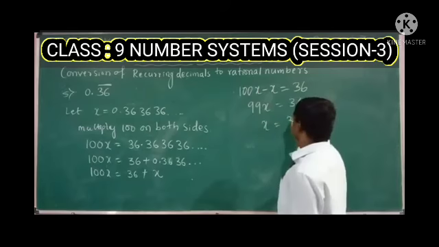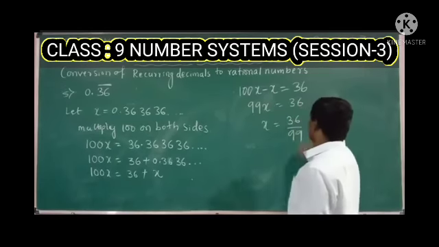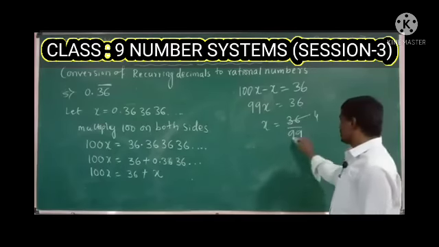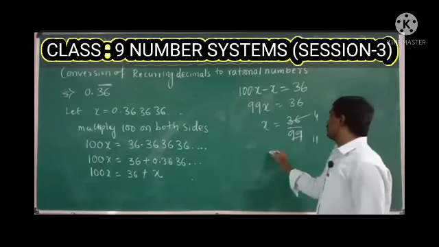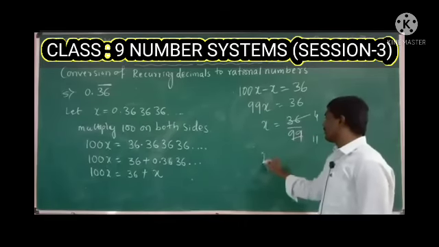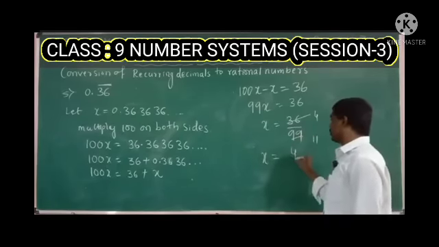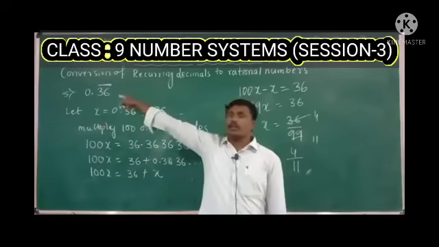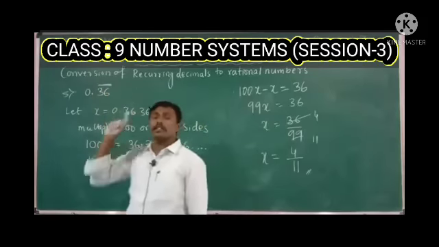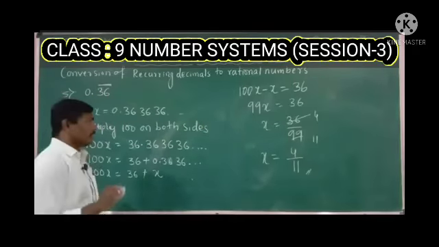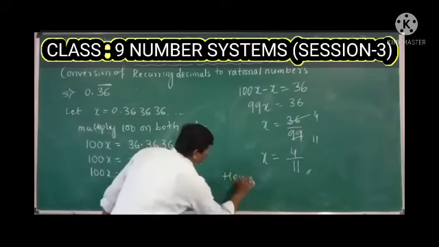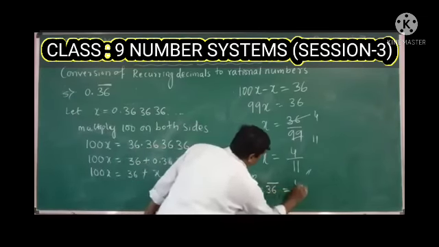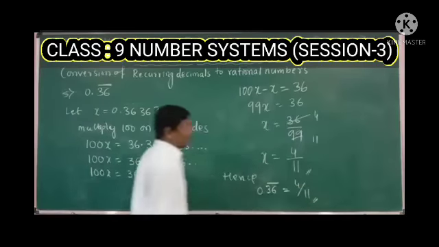Now x is equal to 36 by 99. 9 fours are 36, 9 elevens are 99. So x is equal to 4 by 11, the required rational number for the decimal expansion 0.363636, right? So hence 0.36 can also be written as 4 by 11.